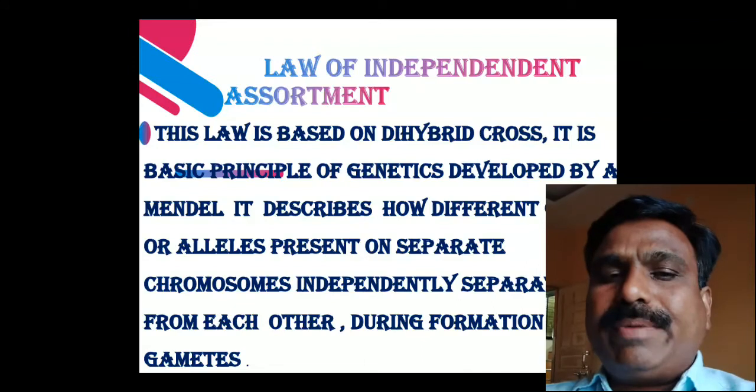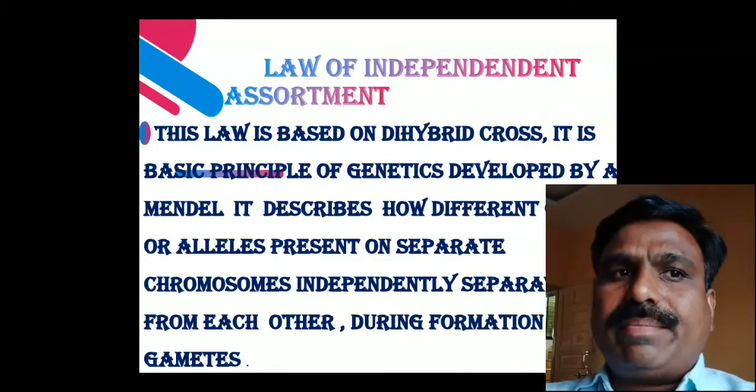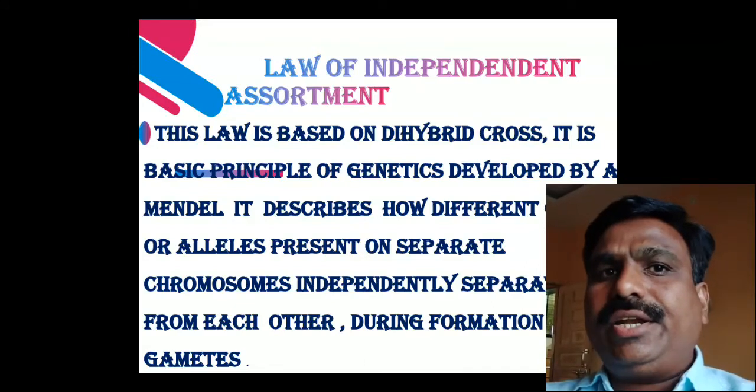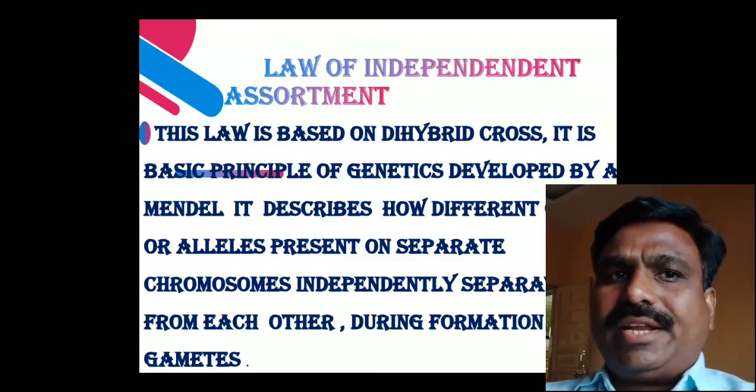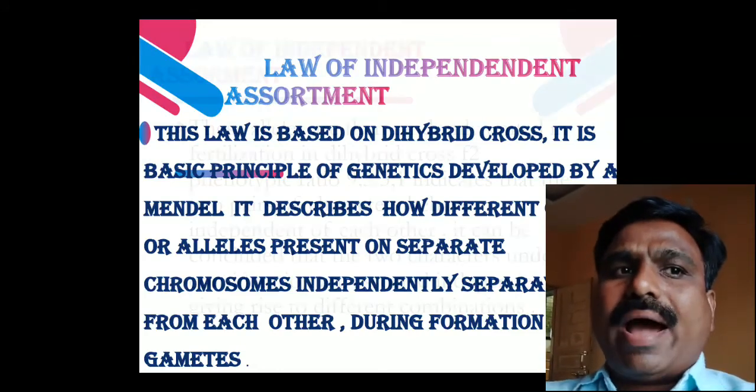This law is based on the dihybrid cross. It is a basic principle of genetics developed by Mendel.